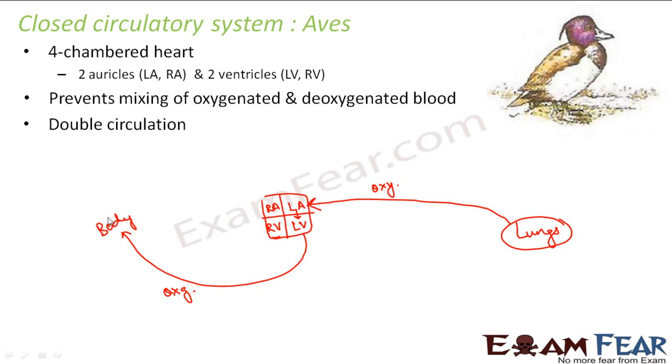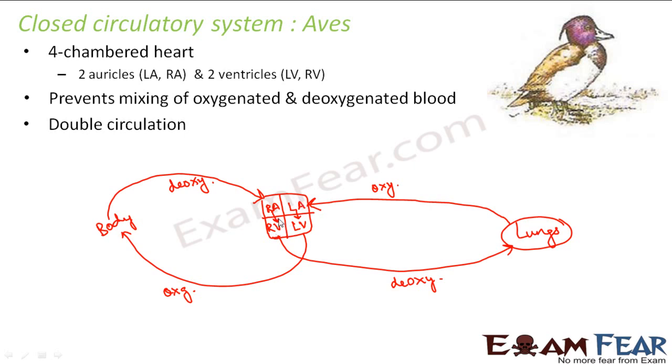Now in different parts of the body the oxygen will get used up and the deoxygenated blood will be sent back to the right auricle. Right auricle will send it to right ventricle, and then right ventricle will send it back to the lungs. So this is how the flow will take place. So if you look at it carefully, you will see that right auricle here deals with only deoxygenated blood, left auricle deals only with oxygenated blood.